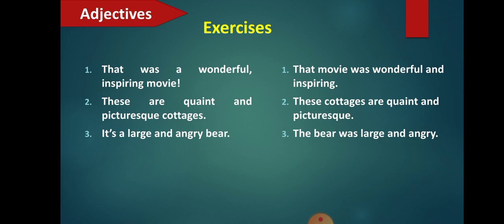Understood, students? So this is how you have to learn. You have learnt now about adjectives and the different kinds of adjectives. We have seen some examples also, and we have tried to solve even some exercises. Students, what you have to do is read the lessons from the text and try to at least identify the adjectives.